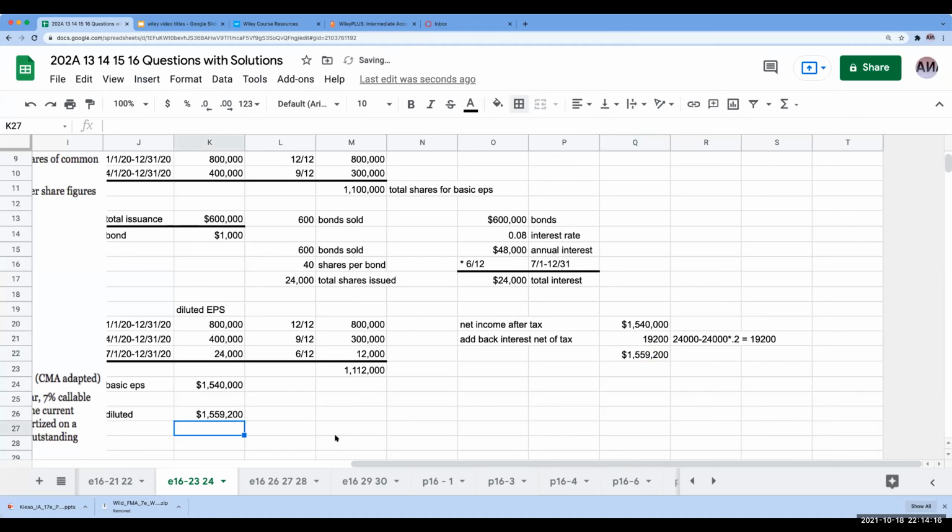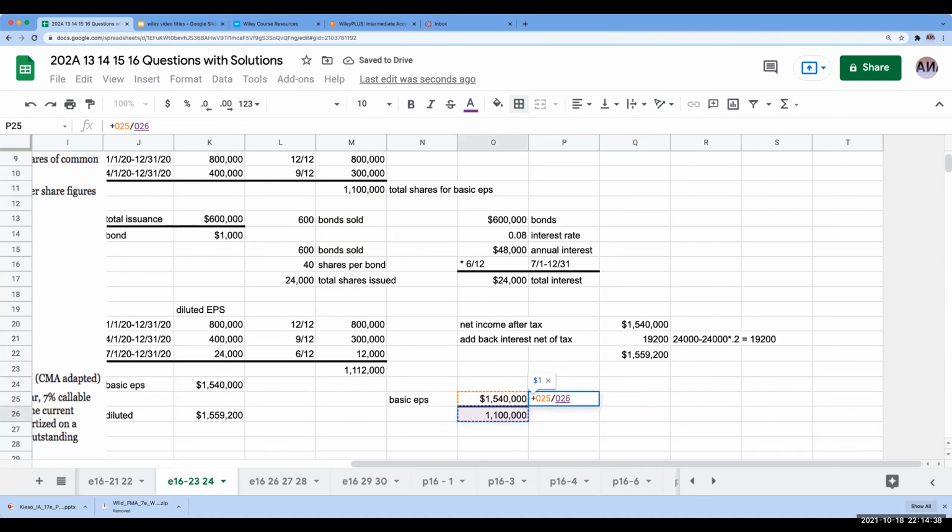But the thing I'm most fearful of is: is it truly dilutive? Let's find out. My basic EPS calculation is going to be 1,540,000 divided by my basic shares of 1.1 million. So the earnings per share over here is going to be $1.40. Now I'm doing the fully diluted calculation.